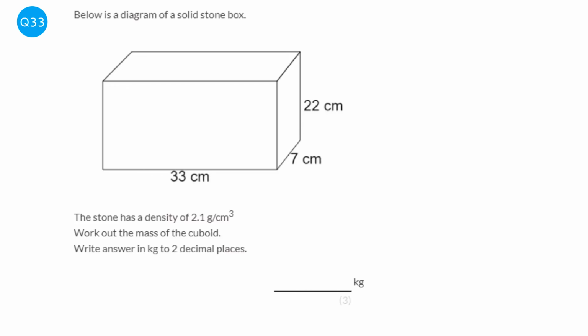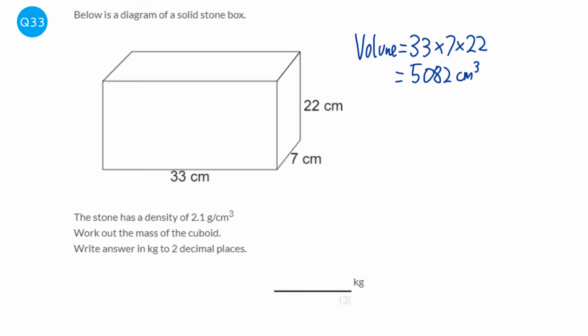Density is given to us in the question, but volume isn't, so we need to work out what the volume of this cuboid is. So the volume is just the 33 times the 7 times the 22. So that would be 5,082, and that would be centimetres cubed.